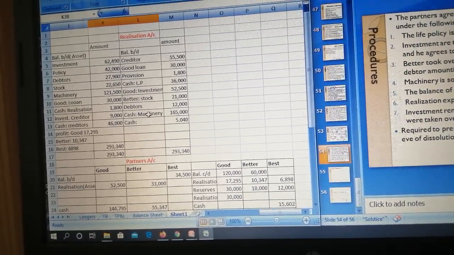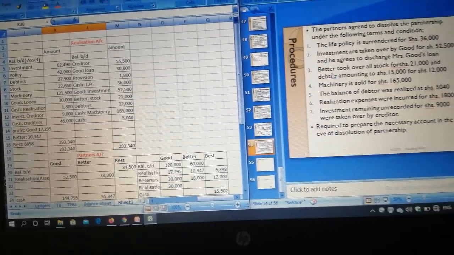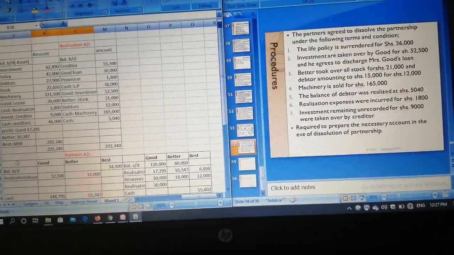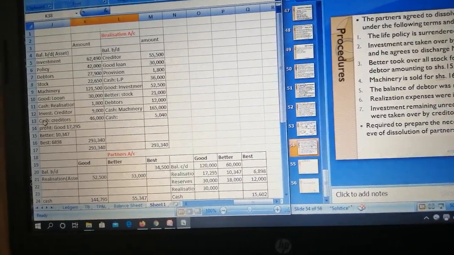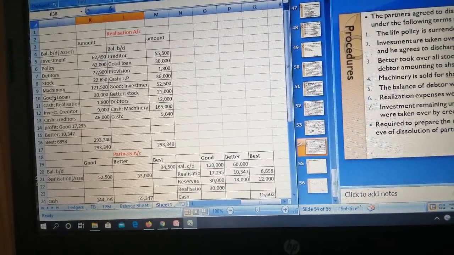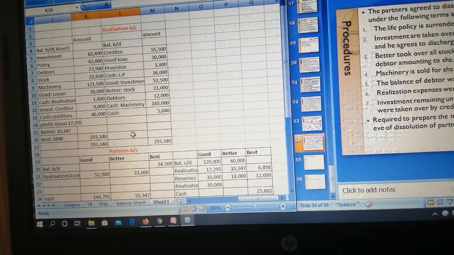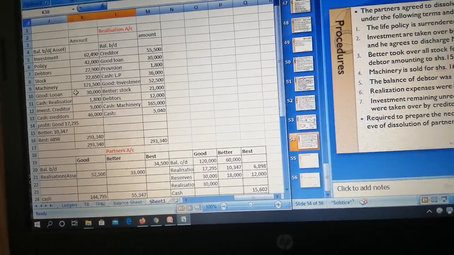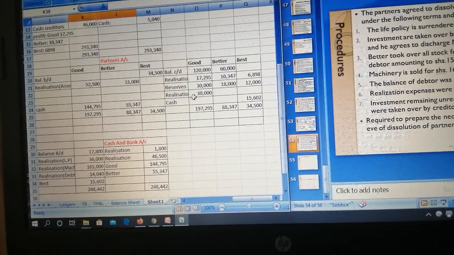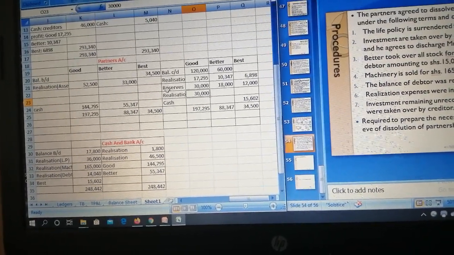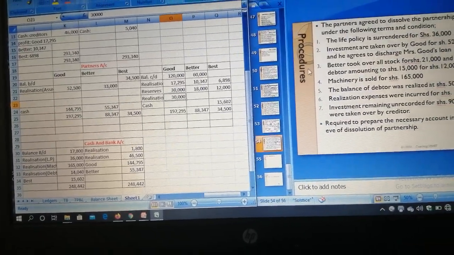Number 3, Miss Good Loan. When you come to Good loan 30,000, you debit realization account, you credit partners account, which is 30,000. That one has been effected.